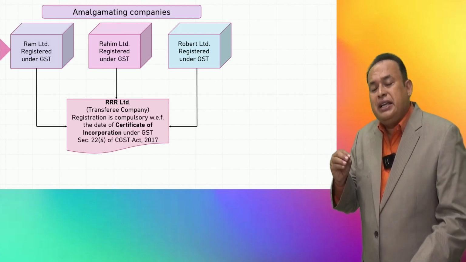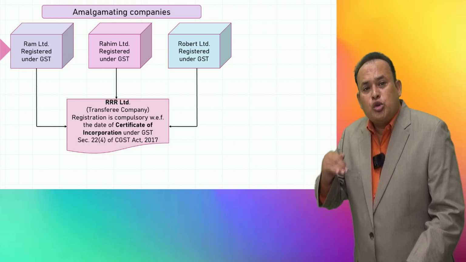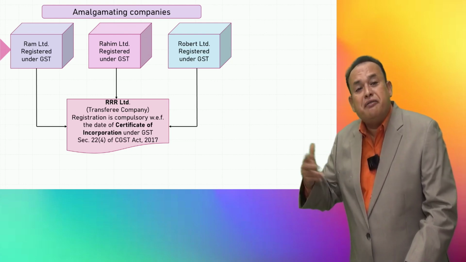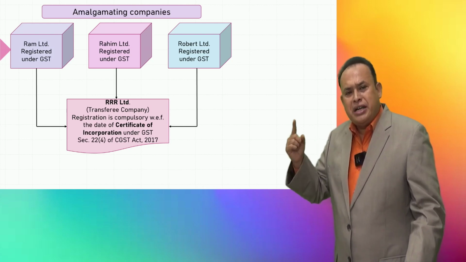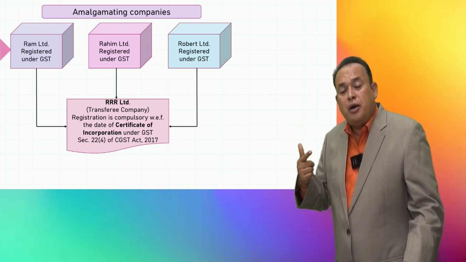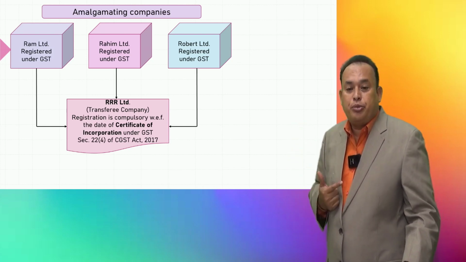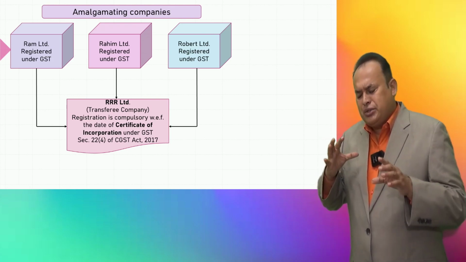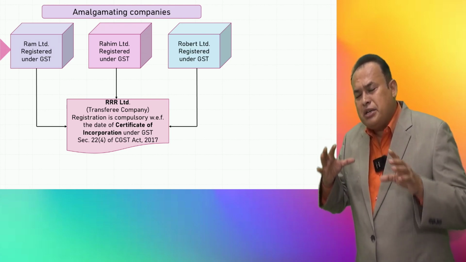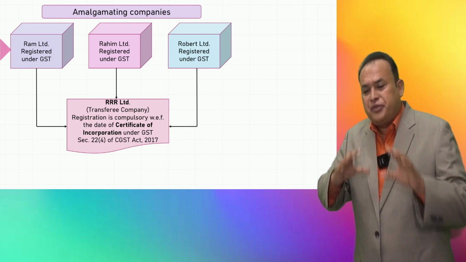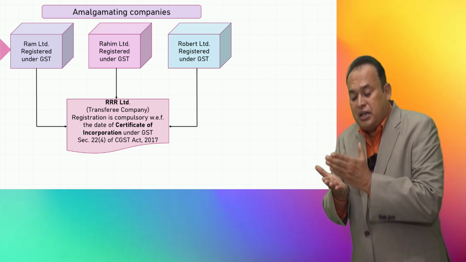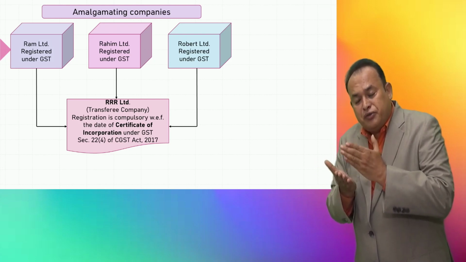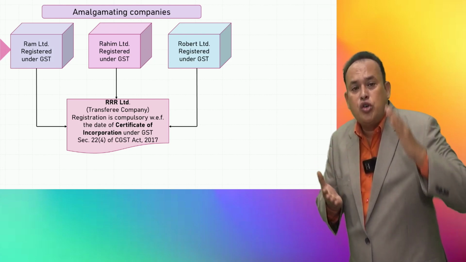And what is the time limit to go for registration? Within 30 days. From which date? From the date of incorporation. Not required to wait for the certificate of commencement of business. It is sufficient to obtain the certificate of incorporation. From the date of the certificate of incorporation, within 30 days you have to go for registration.